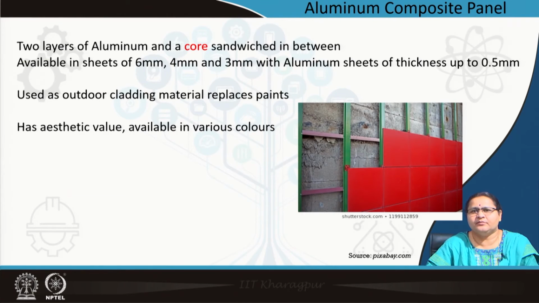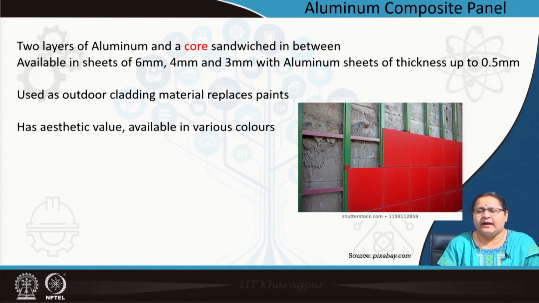Coming to aluminium composite panel. Now, you see these red panels fixed to a frame, and you can understand inside there is a wall, and you get a beautiful cover. The ugly thing which was seen is now clad with a frame, or coated with a beautiful colored finish. So, this is not a plain aluminium sheet.